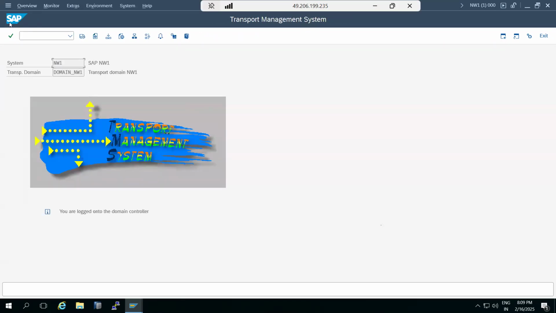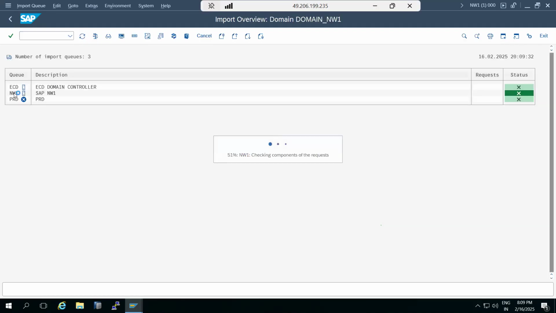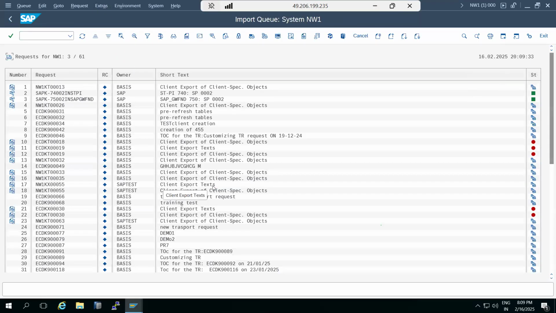Is there any way, if you have a TR request, I mean a TR object, to directly move it to one system? Without TMS configuration, you are saying? Yes, you have to manually add those transport files into the import buffer and move them. You have to manually go to the system to which you want to move it. Then there is an option to add the PO files and data files, and we can move it manually. That manual work is required.